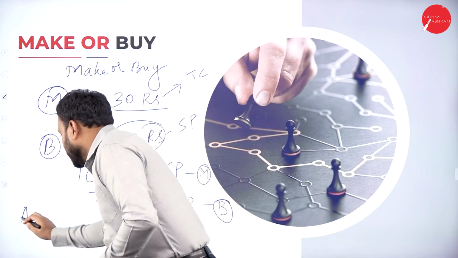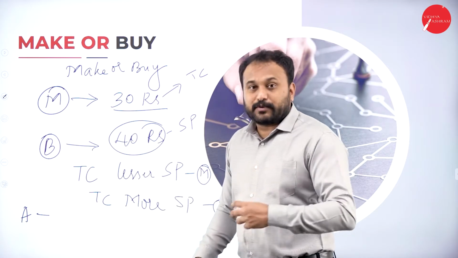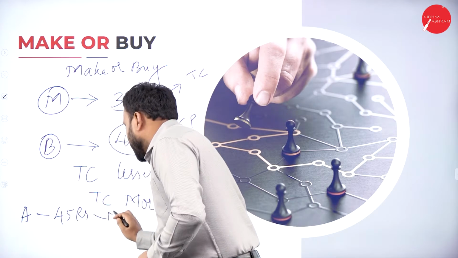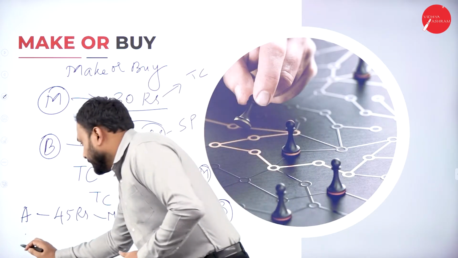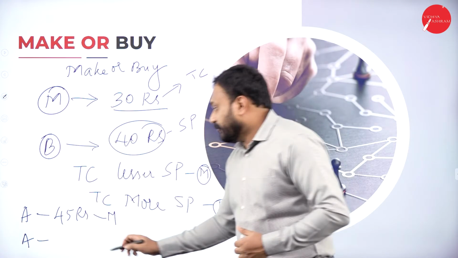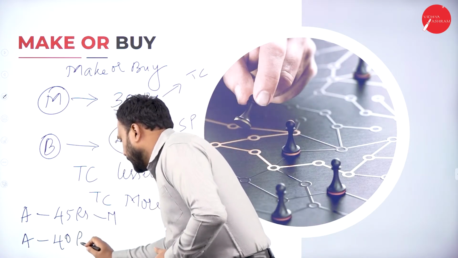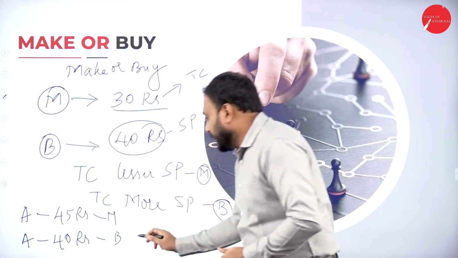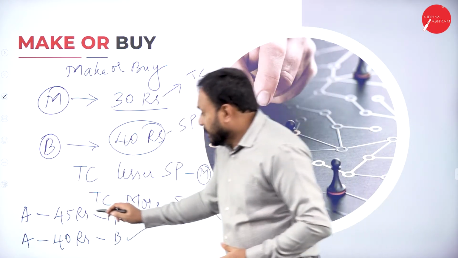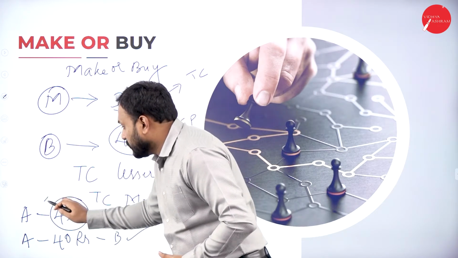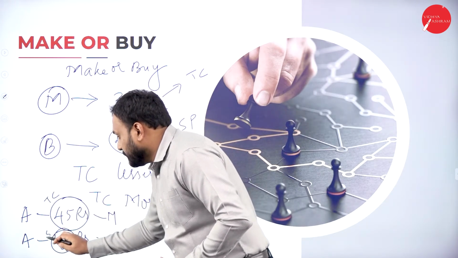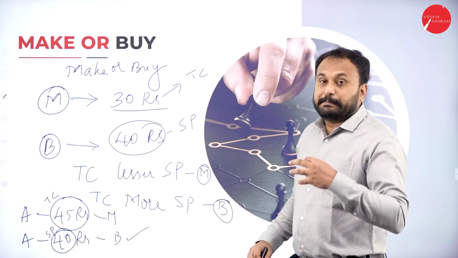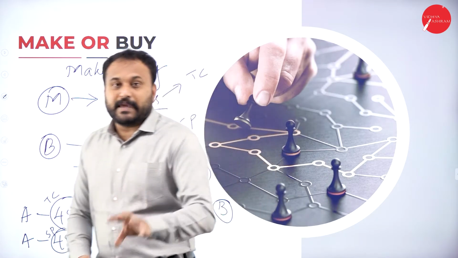Next here A, to manufacture product A, it is 45 rupees. If I manufacture, the same A is available in the market for 40 rupees. Now what is that? You will make the product or buy the product? Definitely you will buy the product, because see here, this is not the selling price, this is my total cost, but this is my selling price. So when total cost is more than selling price, we'll go with the buying decision. So this is what the make or buy decision.